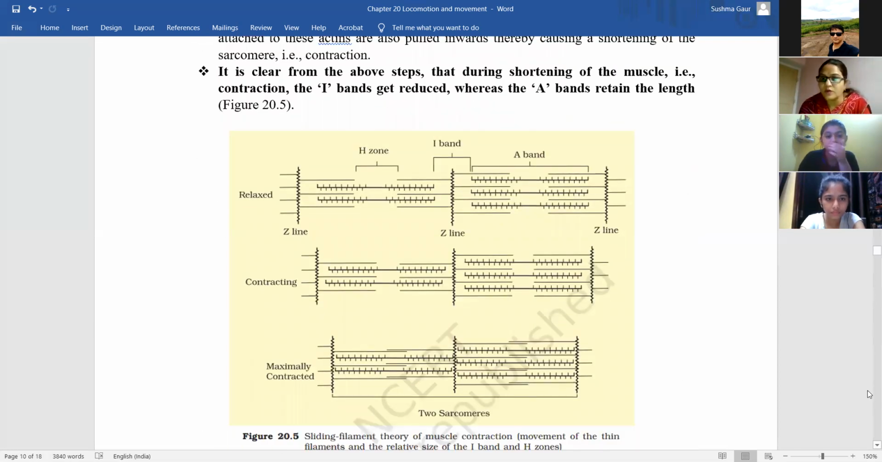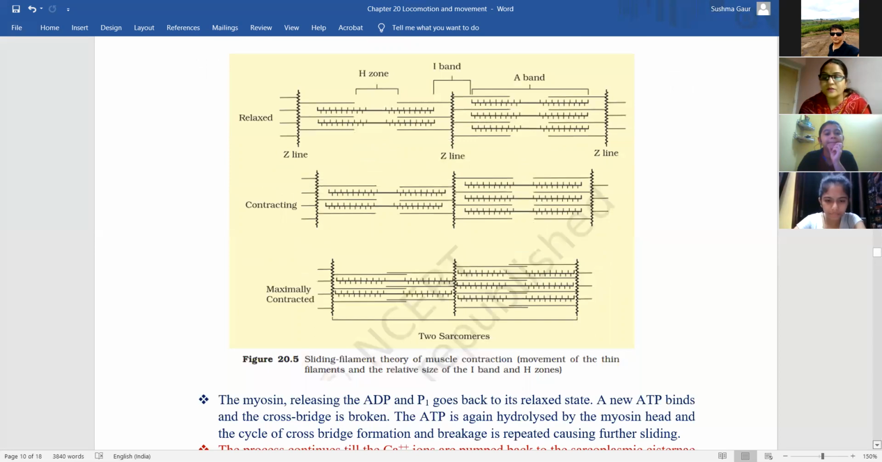Okay, so you were there, Asmi, when I was teaching them what happened when the muscle is contracted and when muscle is maximally contracted? Yeah, ma'am. I was there. It's clear? It's clear. Should I proceed? Yes, ma'am. Okay.